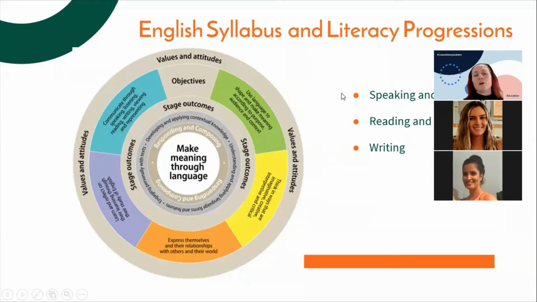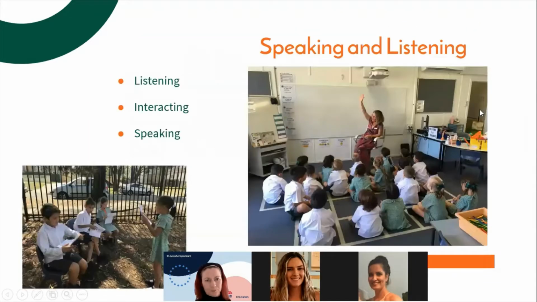We also work within the literacy progressions, and we use those to guide how children acquire literacy skills. The literacy progressions are broken up into speaking and listening, reading and representing, and viewing and writing.